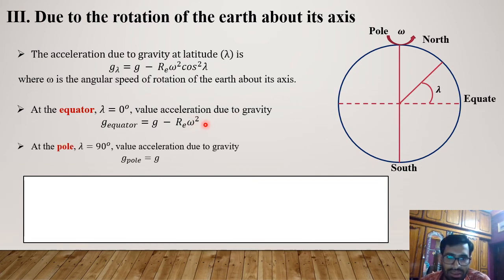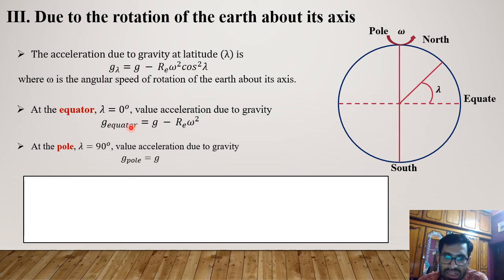And at the pole lambda equal to 90 degree, and the value of acceleration due to gravity will be g pole, which is denoted by g pole. It will be equal to g, because this whole thing will be 0, cos 90 degree is 0, and cos 0 degree is 1.